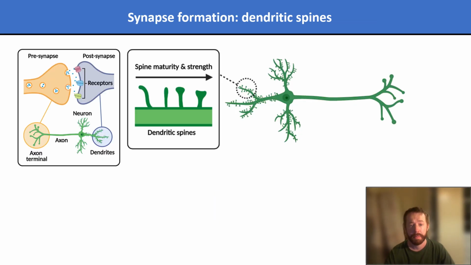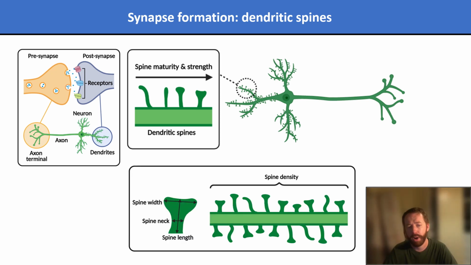The synaptic compartments which form connections with axons are called postsynapses, located on the dendrites. The dendrites of neurons are studded with structures called spines, and it is here that the synapses are located. As spines form stable synaptic connections, they mature, and their morphology changes. Spines which have wide heads and thin necks, for example, generally form more stable and stronger connections than those spines which are long and thin.